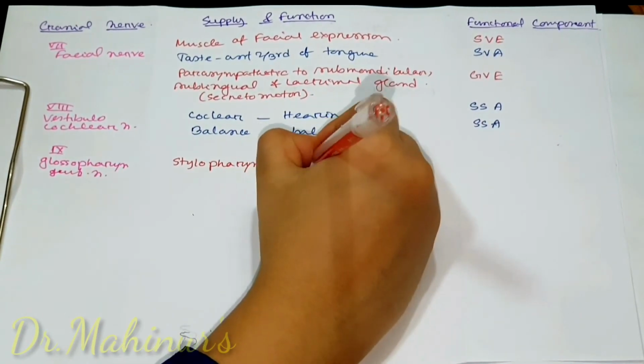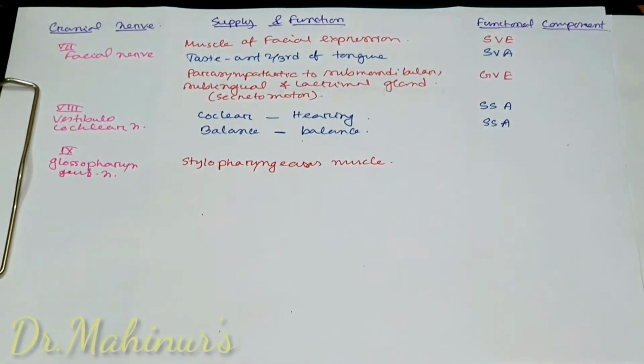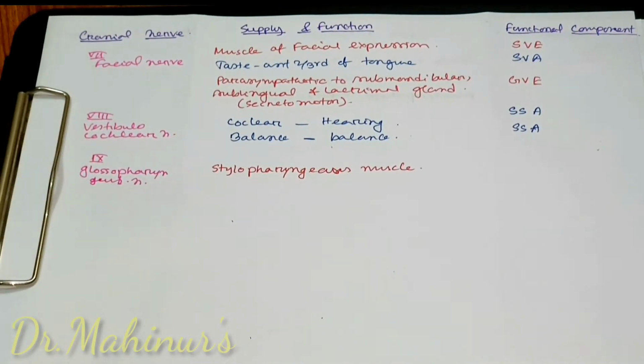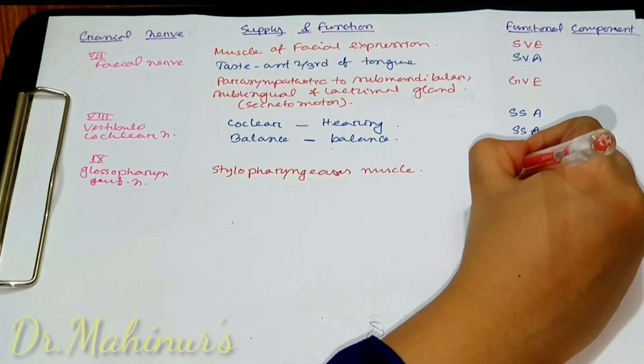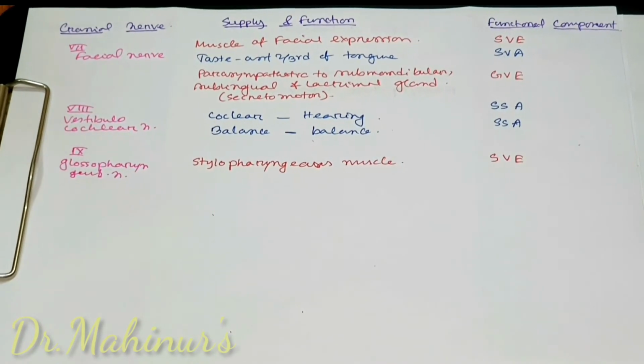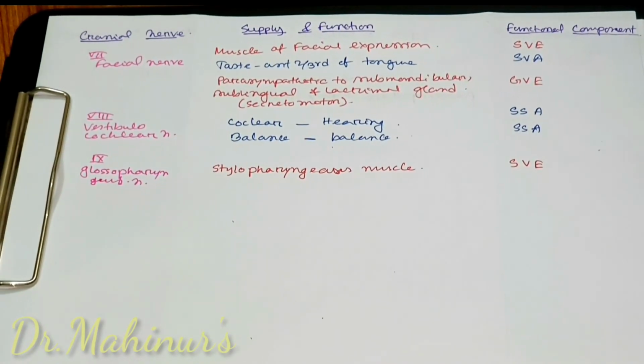As the stylopharyngeus muscle is derived from the pharyngeal arch, it is special. So the functional component of this fiber will be special visceral efferent, as it is a motor fiber.